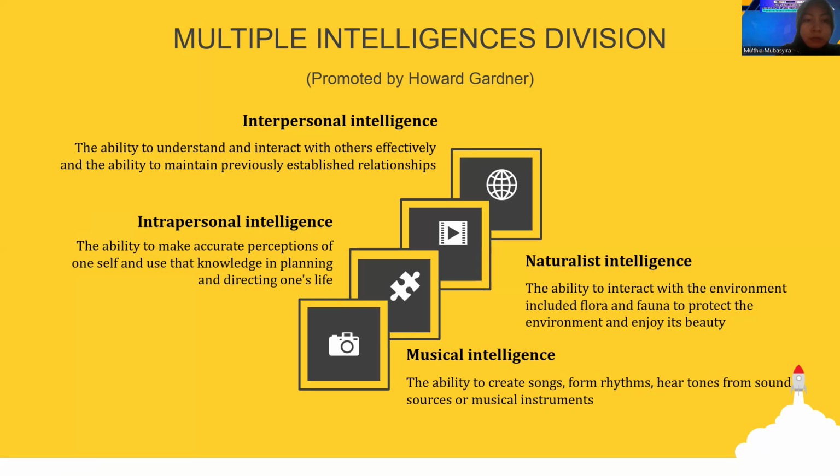It is the ability to make accurate perception of oneself and use that knowledge in planning and directing one's life. Naturalist intelligence. It is the ability to interact with the environment, including flora and fauna, to protect the environment and enjoy its beauty. Musical intelligence. It is the ability to create song, form rhythm, hear tones from sound sources or musical instrument.